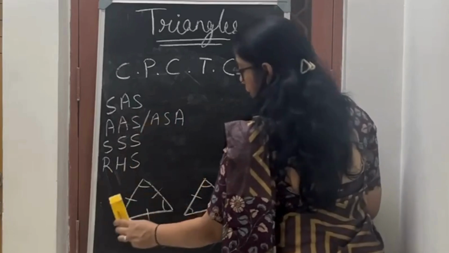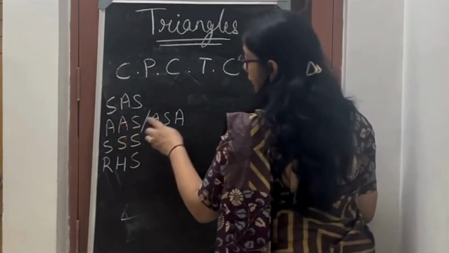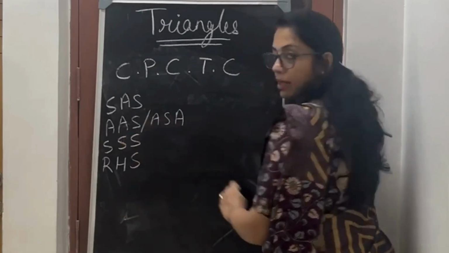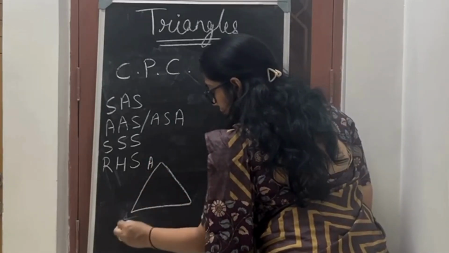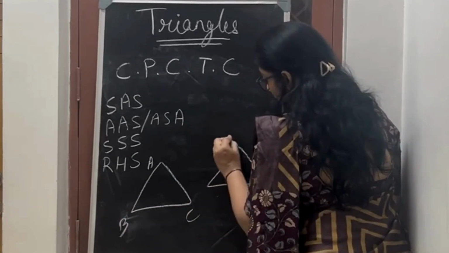Okay. Now there are four conditions of congruency. Just now I showed you side angle side. Then it can also be angle angle side, or angle side angle, ASA or AAS. So same thing. This is ABC. This is XYZ.